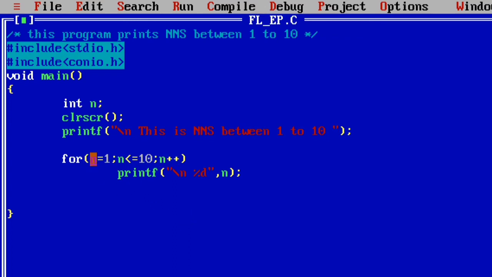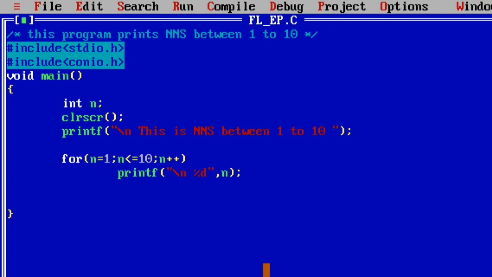These are written continuously one by one, separated by semicolons. These three statements are written at the top of the for loop. So this for loop does the same work as a while loop, but the difference is only syntactical.